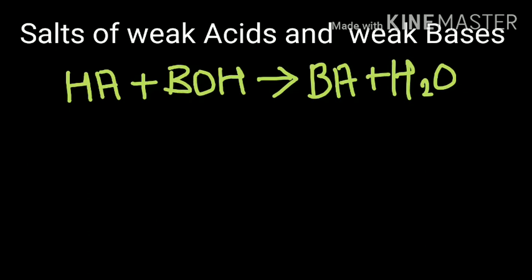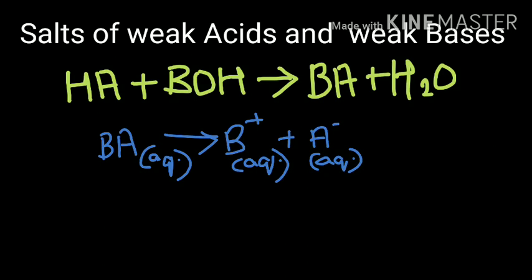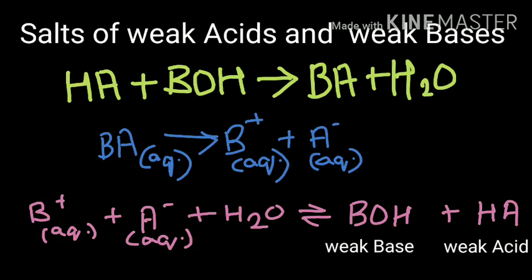The salt BA produced here will undergo complete dissociation as B plus and A minus. If you take the constituent ions, that is B plus and A minus, and react them with water, you will get the formation of a weak acid and a weak base. Hence the solution may be acidic, basic, or neutral depending upon the relative strengths of the weak acids and weak bases.